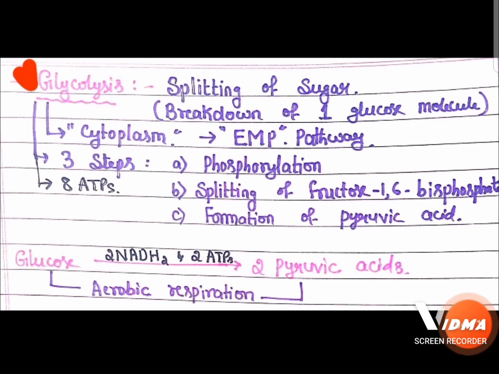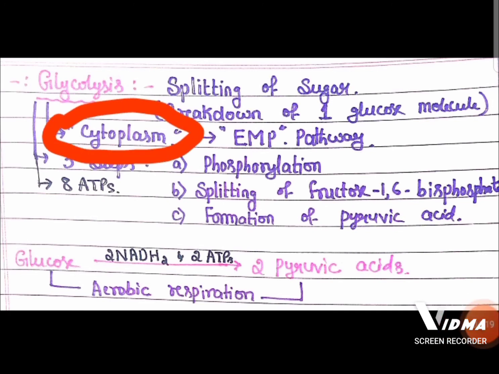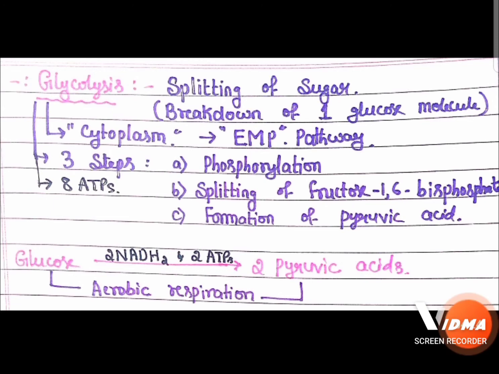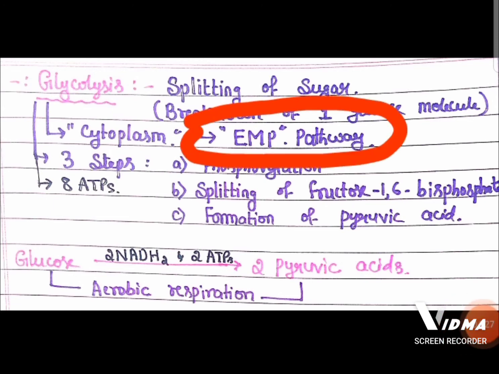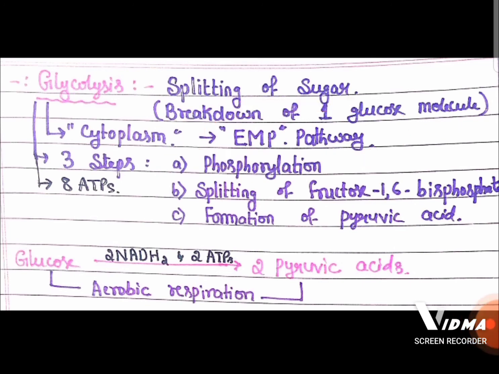Now, glycolysis is the splitting of sugar, or breakdown of one glucose molecule. Glycolysis mainly occurs in the cytoplasm of the cell. This pathway is also called the EMP pathway, Embden-Meyerhof-Parnas pathway, and it has three steps: phosphorylation, splitting of fructose 1,6-bisphosphate, and formation of pyruvic acid. These are the three steps, and at the end of glycolysis we find the breakdown of glucose to two molecules of pyruvic acid.